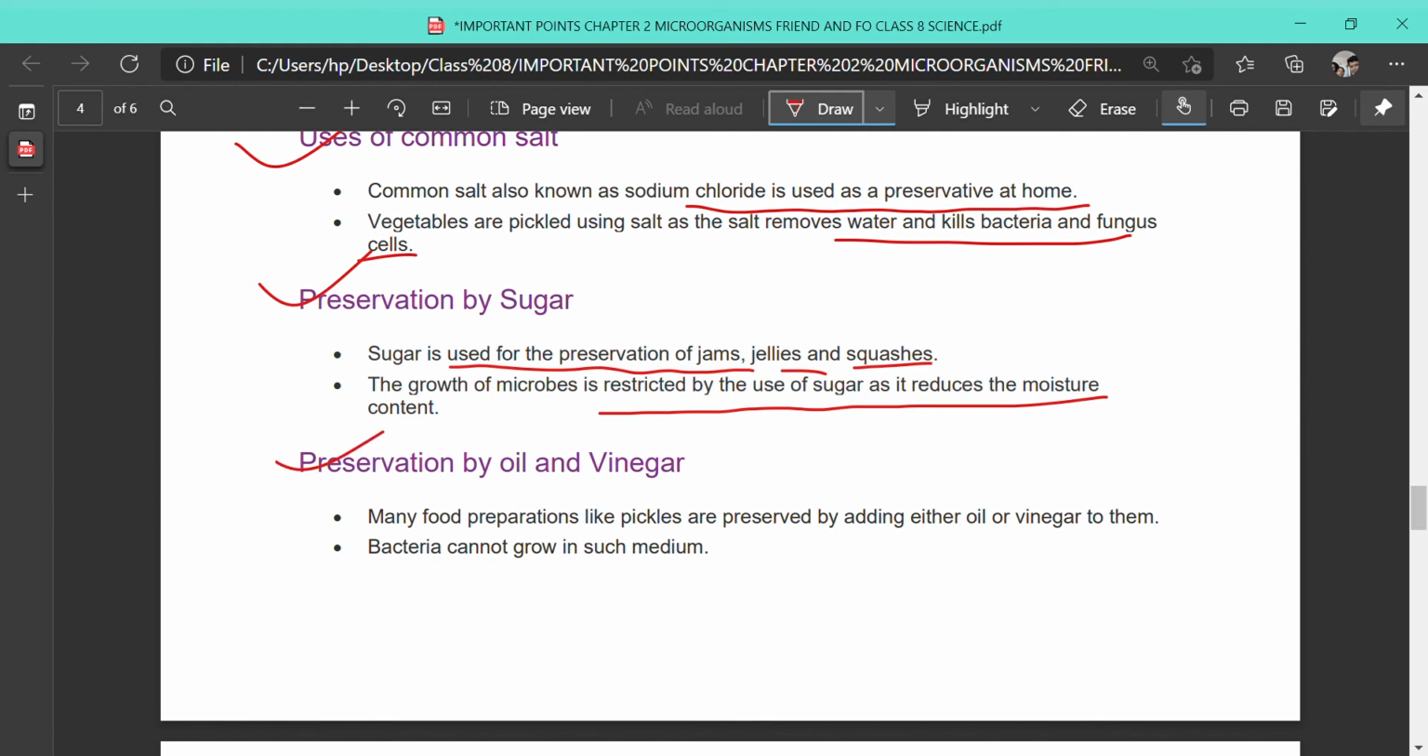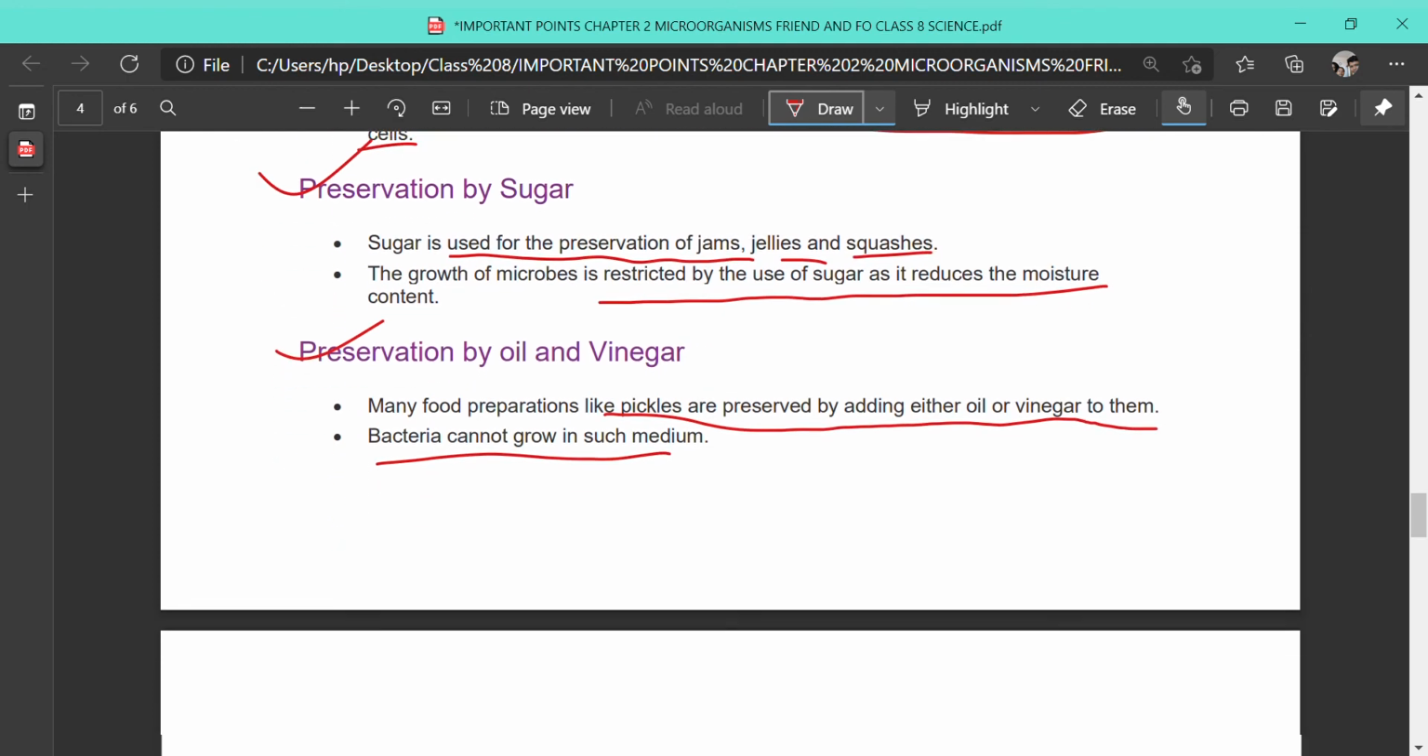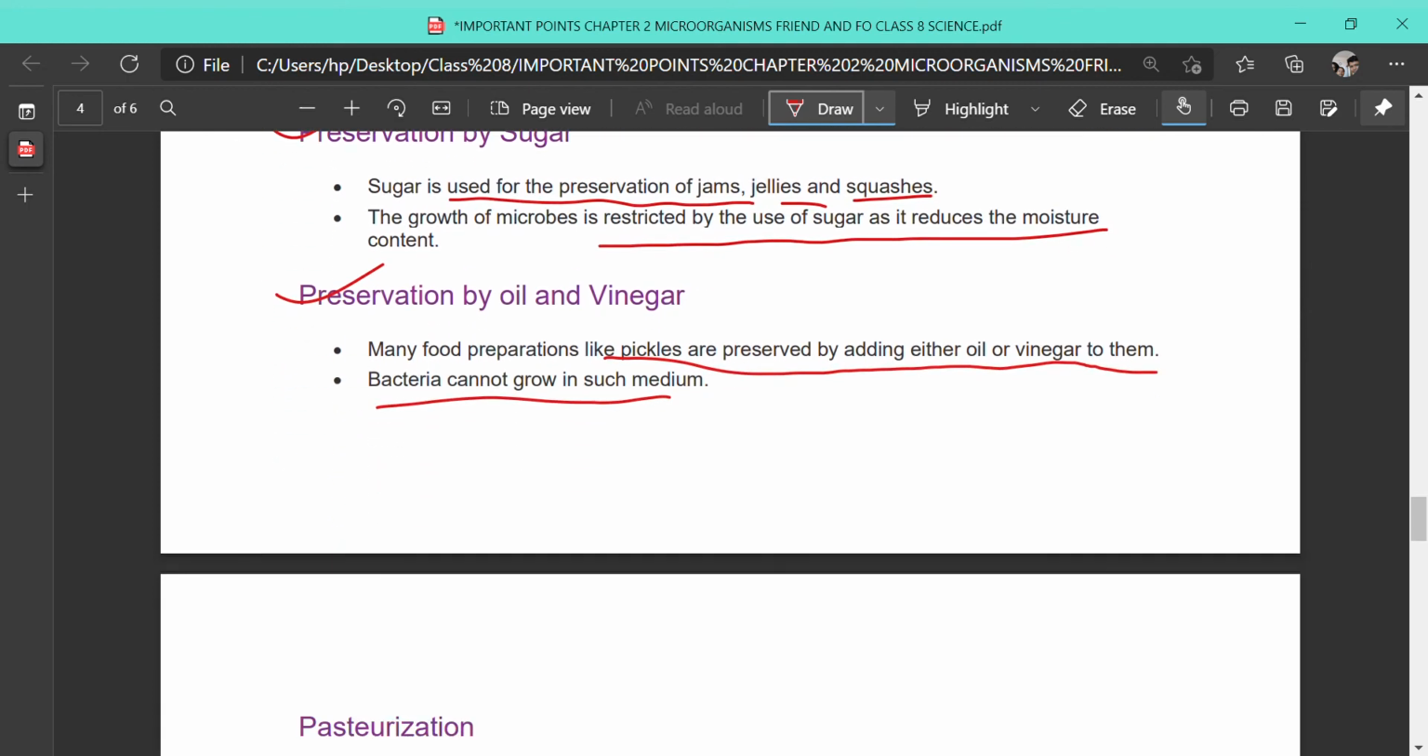Preservation by oil and vinegar. Many food preparations like pickles are preserved by adding either oil or vinegar. Bacteria cannot grow in such a medium. Vinegar means acid, and oil is also there. So what will happen? There will be less moisture and no microbes can grow over there.